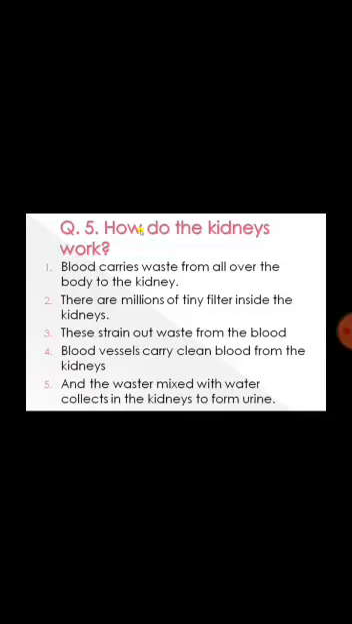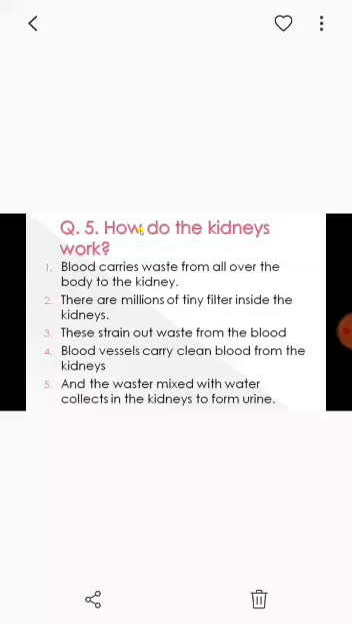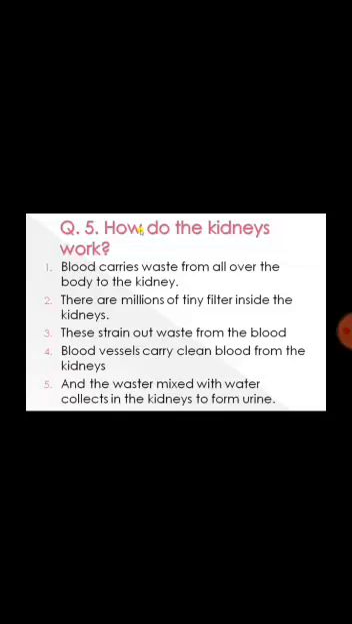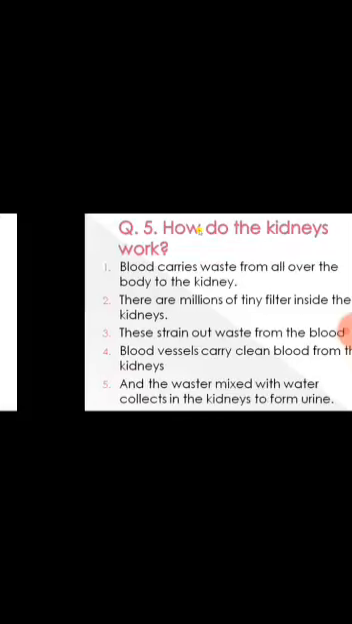How do the kidneys work? First, blood carries waste from all over the body to the kidneys. Second, there are millions of tiny filters inside the kidneys. Third, these strain out waste from the blood. Fourth, blood vessels carry clean blood away from the kidneys. Fifth, the waste mixed with water collects in the kidneys to form urine.